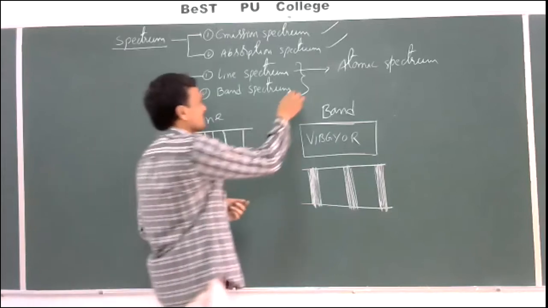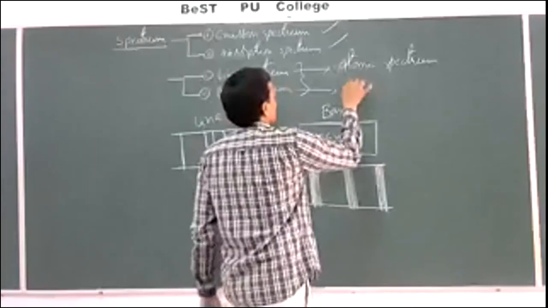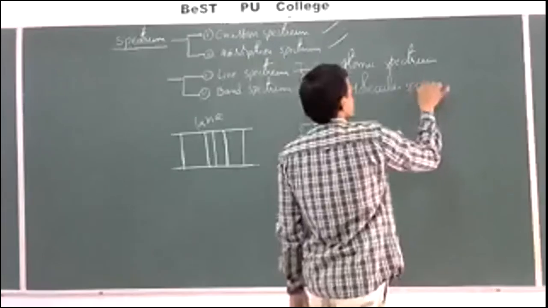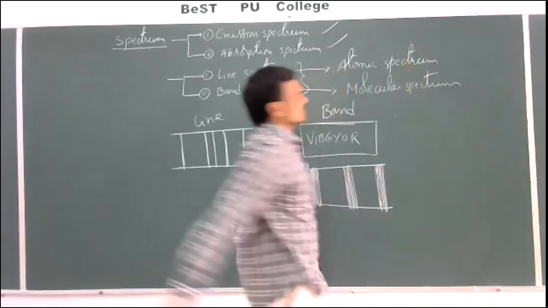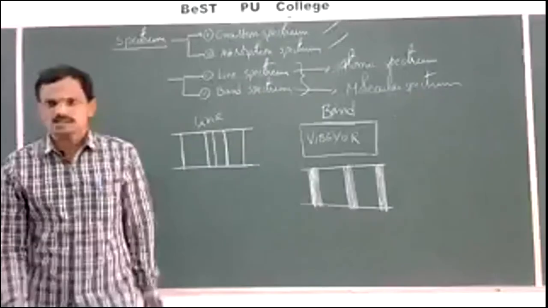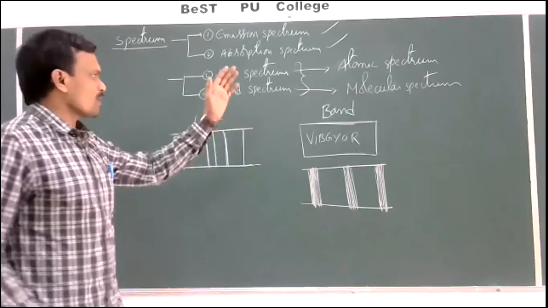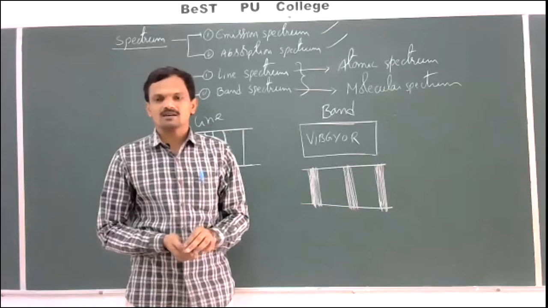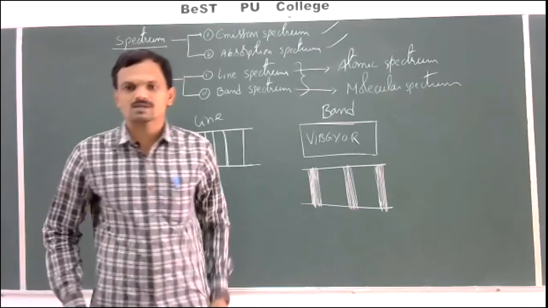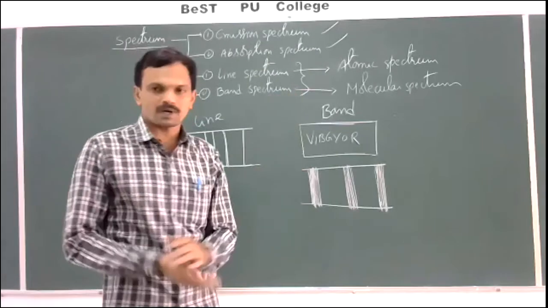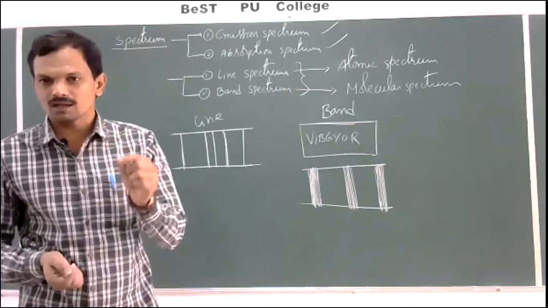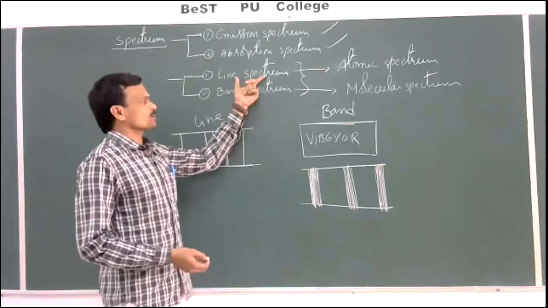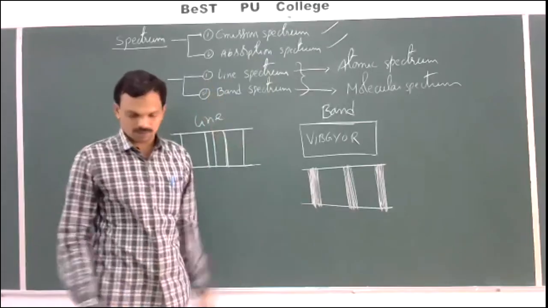Whereas band spectrum is also known as molecular spectrum. Why is it called molecular spectrum? Band spectrum is the characteristic of molecules. Due to molecules in the substance, we get this spectrum. That's why it is called a molecular spectrum. Then, when is line spectrum obtained? When is band spectrum obtained?